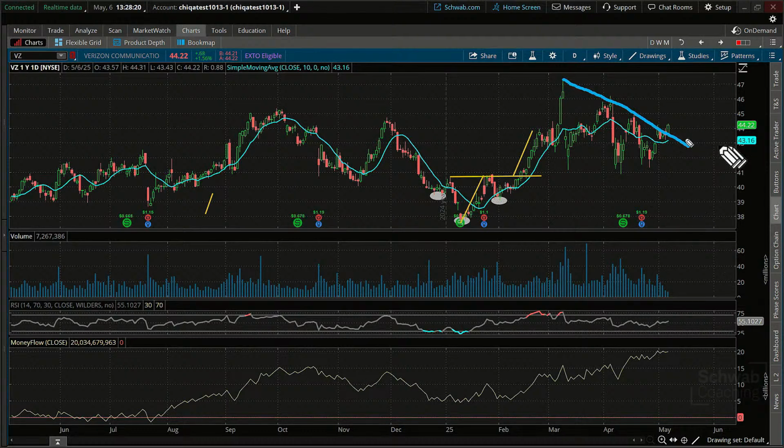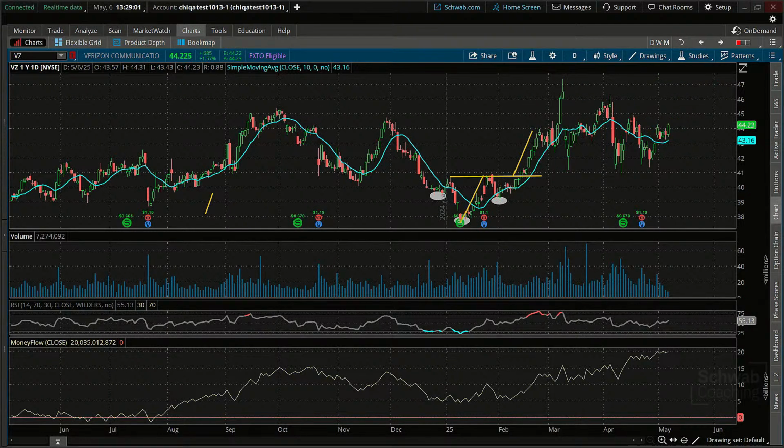Because on the triangle breakout, you take the biggest move within the formation of the triangle. I'm actually going to take this move as well. It's a little bit less. That moved up 1, 2, 3, 4, 5 points, and you put it at the end of the breakout here, and you can count it up 1, 2, 3, 4, 5 points, which is giving us a target level over here too. So we might get a triangle breakout. There might be a longer term potential flag pattern breakout here as well, putting us closer to the 46 level.